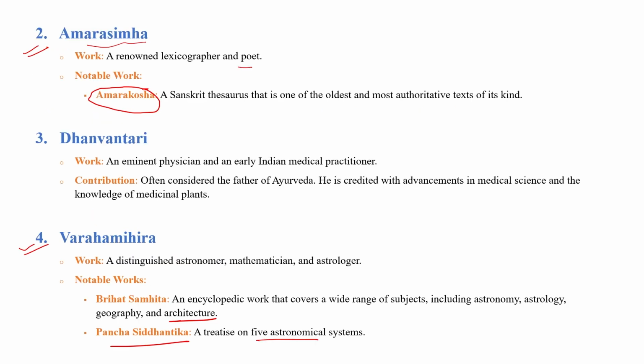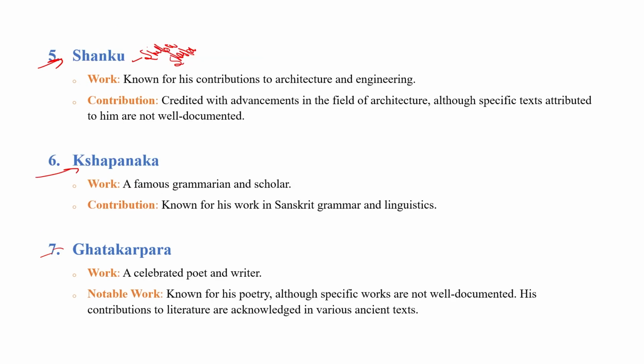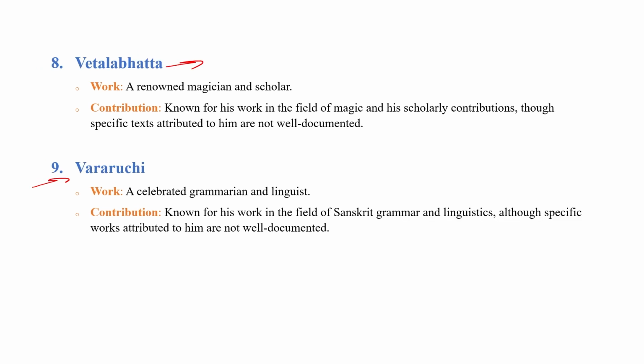The second was Amar Simha, who wrote a Sanskrit dictionary, Amarakosha. The third was Dhanvantri, who was known as the father of Ayurveda. The fourth person was Varahamihira, who wrote Brihat Samhita and Panchsiddhantika. The fifth personality was Shanku, who was an eminent contributor to architecture and wrote a book known as Shilpa Shastra. Kshapanaka and Ghatakarpara were also writers.